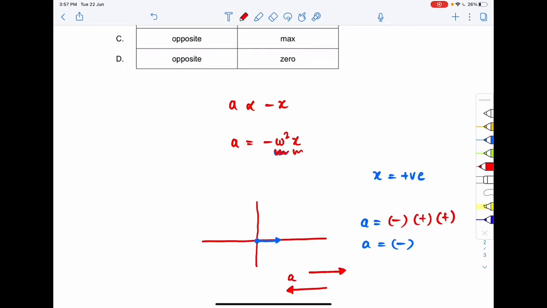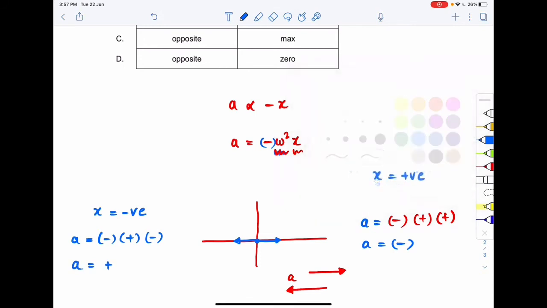And suppose the particle goes in the negative x direction. Suppose the particle is going in this direction. Now x is negative, right? So acceleration would be what? First of all, there is a minus, which is negative. Omega square is positive and x is negative. So the sign of acceleration would be positive, right? So when the particle goes in the negative x direction, acceleration is directed in the positive x direction, and when the particle goes in the positive x direction, acceleration is directed towards the negative x direction, right? So the acceleration is always directed towards the center, that is this point.